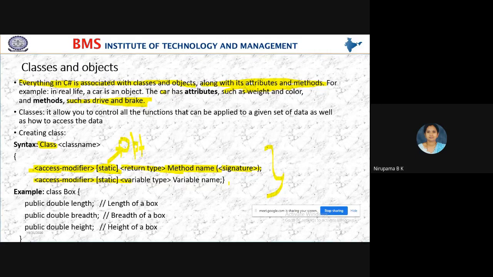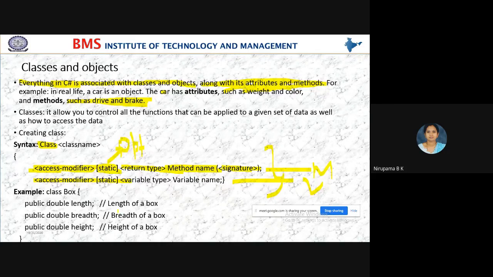Students, understood the syntax of class? So here in this syntax, first line is declaration of method and the second line is declaration of variable. How we declare a method? Access modifier, a return type, method name and the signature. How we declare a variable? Access modifier, variable type and the variable name.